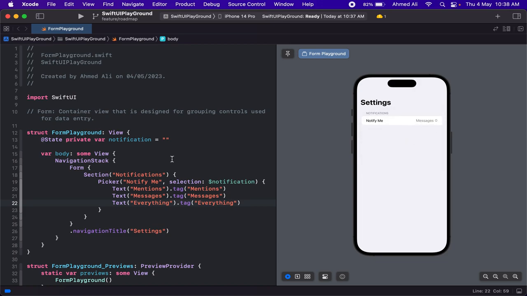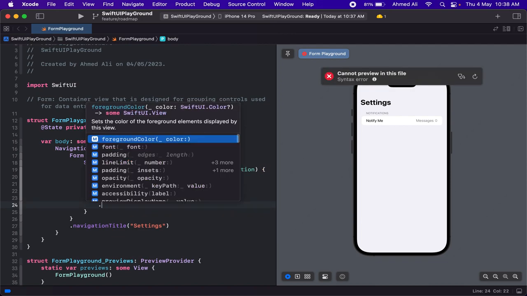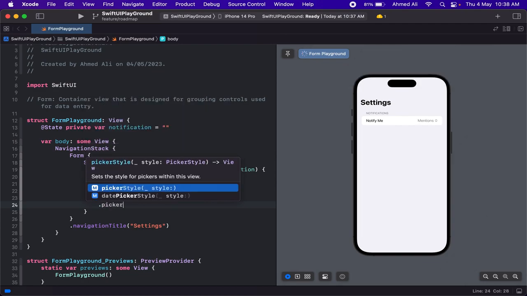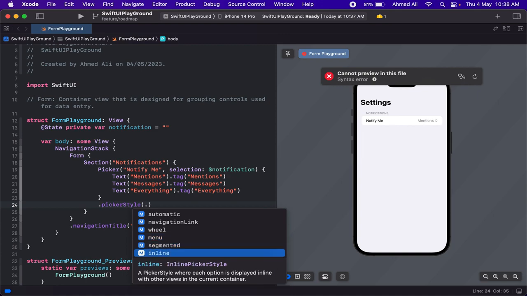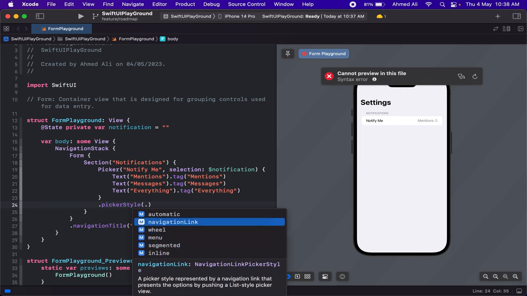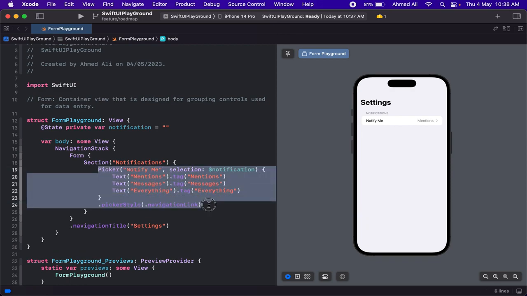So yeah, and we can actually use style with picker in here. So let's just see picker style, and then we have all these options. And if you remember, in the picker tutorial we tried to use this navigation link, but it didn't work at that time, and this is because we didn't wrap this picker inside a navigation.